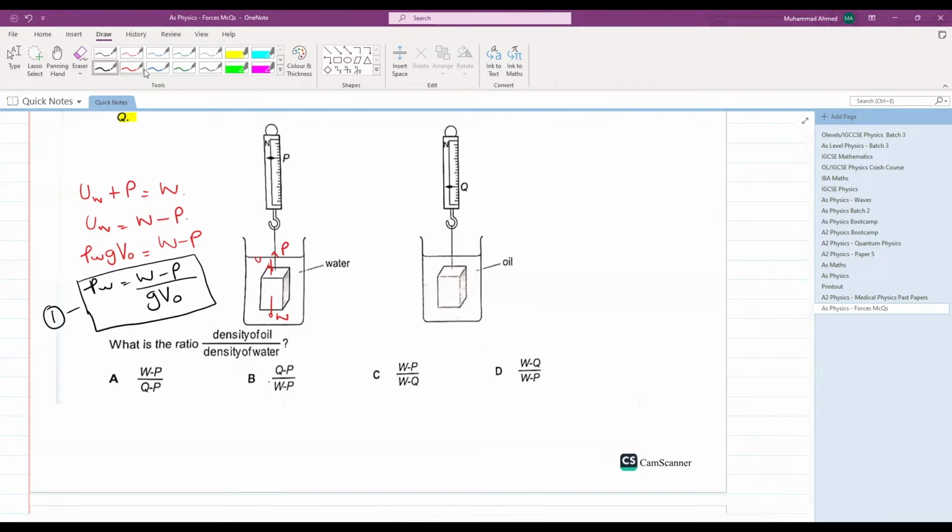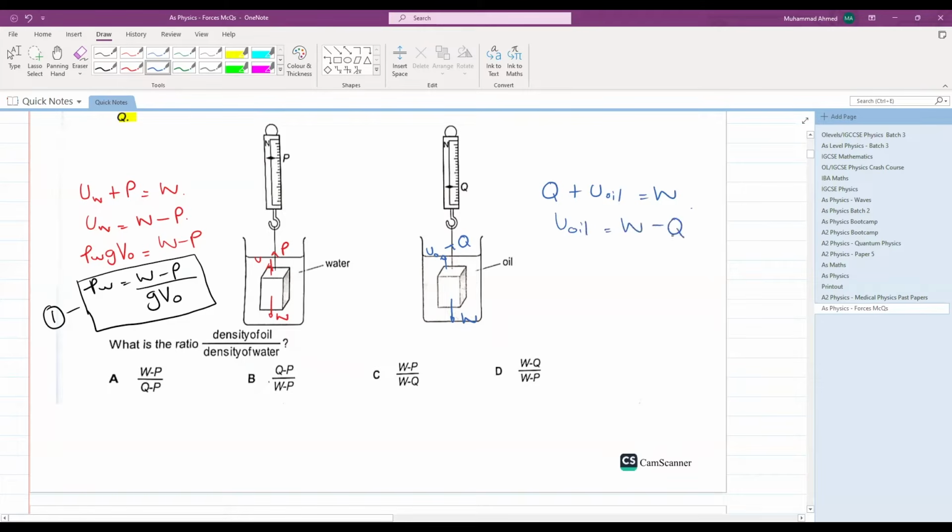Let's try out with this Newton meter. There is a tension Q acting upwards, there is an upthrust of oil acting upwards, and there is a weight acting downwards. So apply the same logic. Q plus upthrust of oil is equal to weight. Upthrust of oil is equal to what?